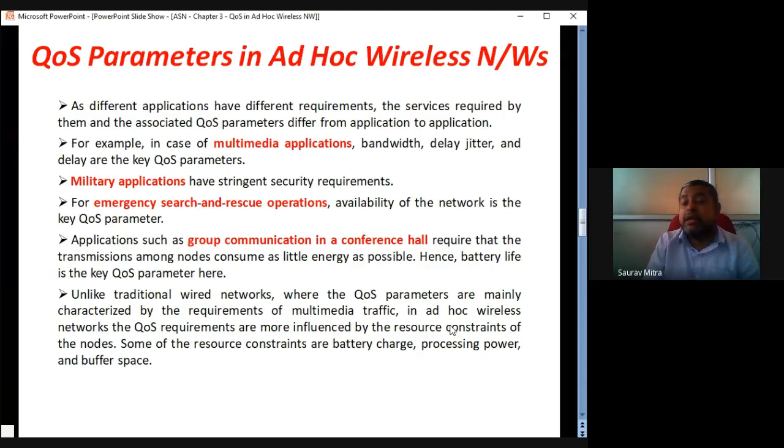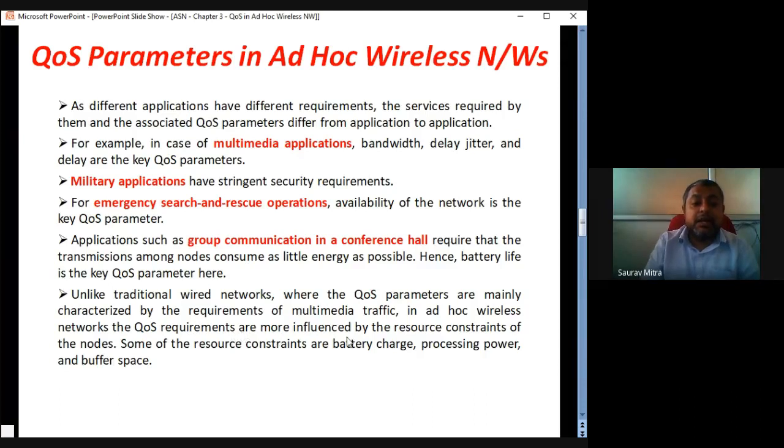But in an ad hoc wireless network, it is not only data transmission, but the data transmission should happen with the lowest possible bandwidth, using the least amount of battery from the node, without congestion of any network node, and with the least amount of delay from the sender to the receiver. So all these are different basic parameters which are actually checked in the case of an ad hoc wireless network.